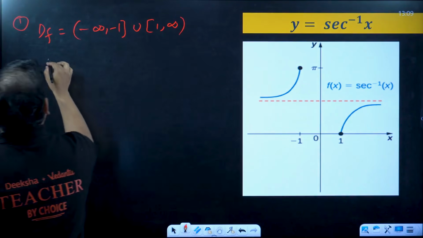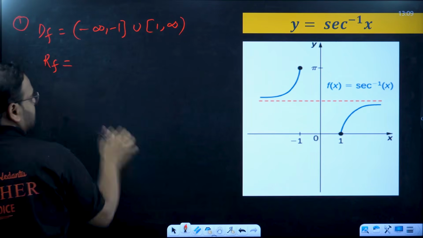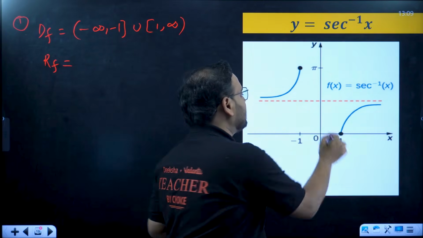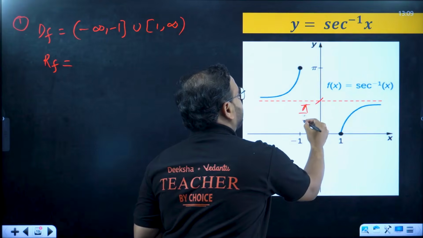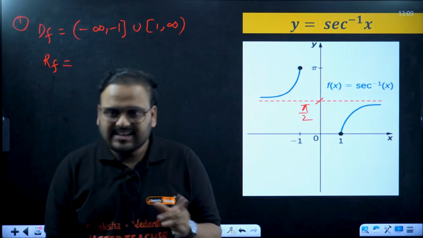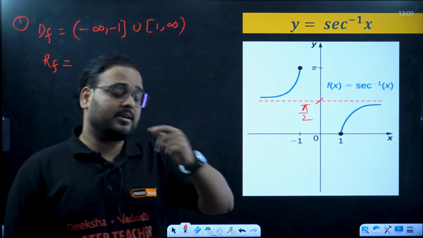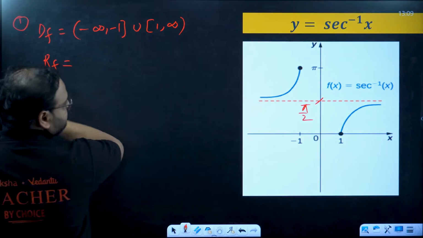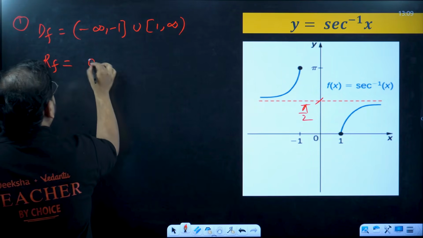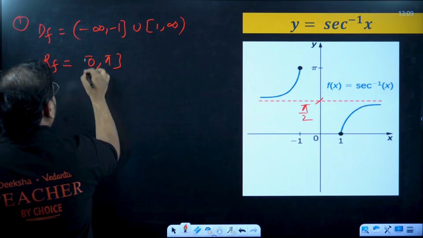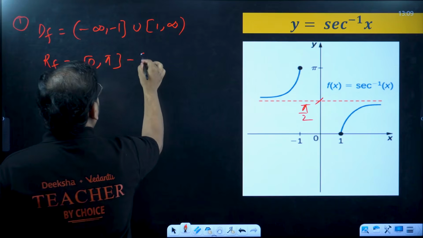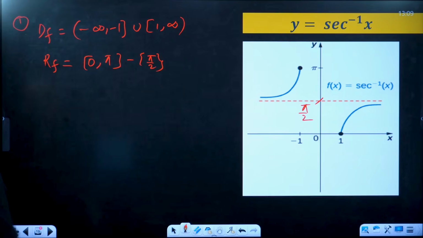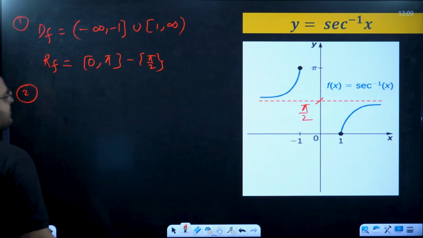Range of the function, sir, is also very clear. 0 to pi except for this value. What is this value, sir? Pi by 2, because cos 90 is 0, so sec 90 will be undefined. So we'll go 0 to pi, closed, remove pi by 2 from here. That's my range.